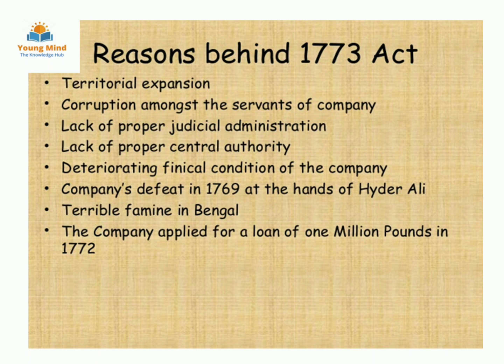Because of all this, the company came under debt. So now the company came to ask for help from the British government. The British government was shocked. In retaliation, the British government started dealing with company rule. This is the reason for the Regulating Act of 1773. To control and regulate the affairs of the East India Company in India, the Regulating Act came into existence.